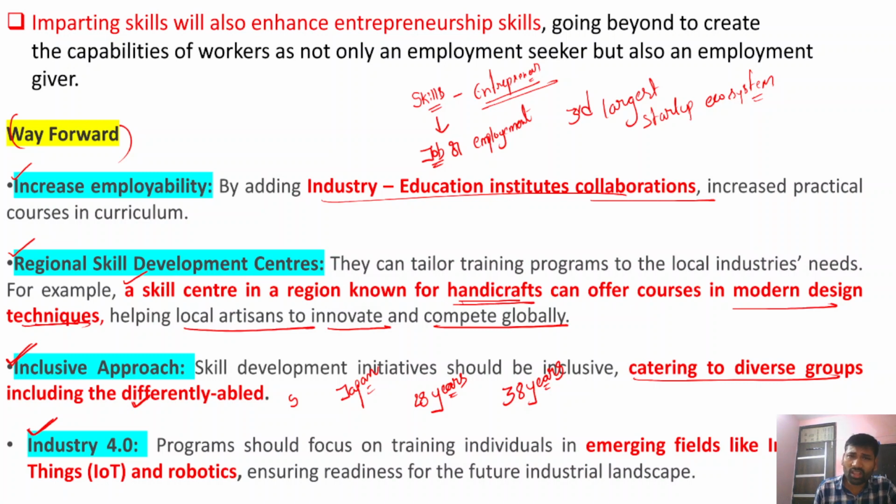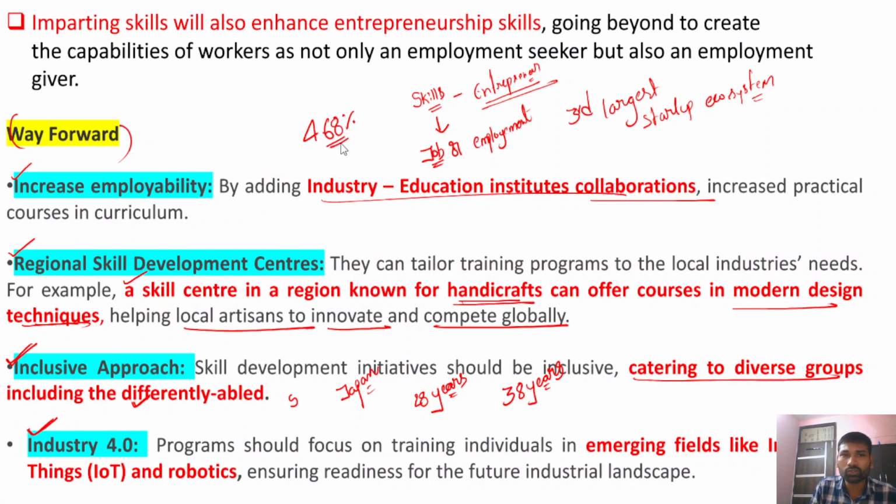Now, in the conclusion, you have to write about the need for focusing on vocational education and also the skill development of our workforce. Because if you look at the data, only 4.68 percent of India's total workforce is formally skilled.